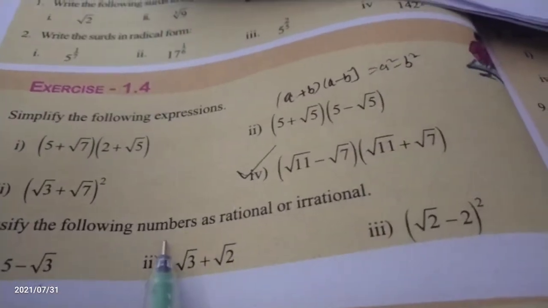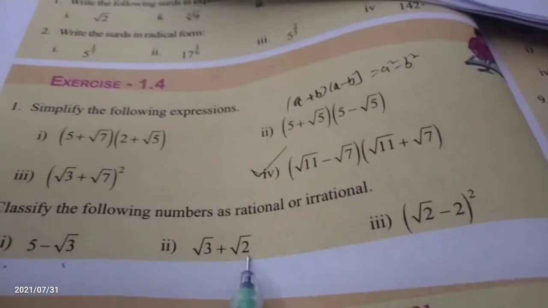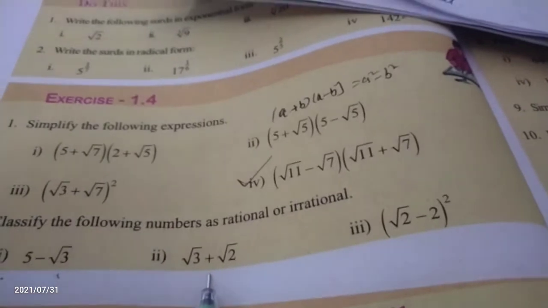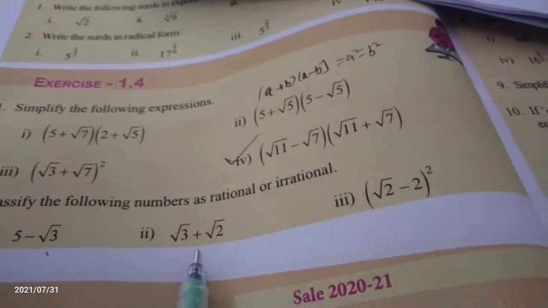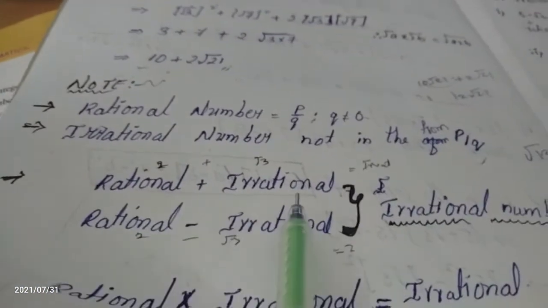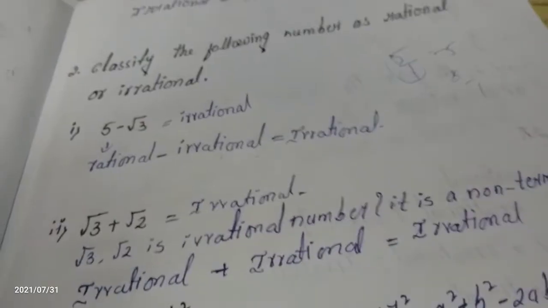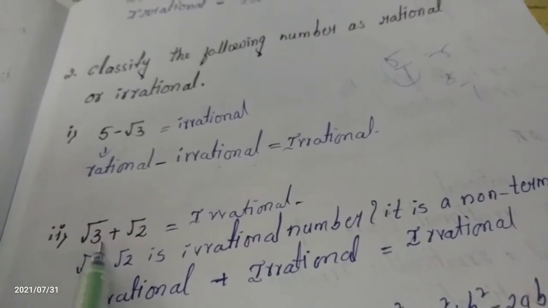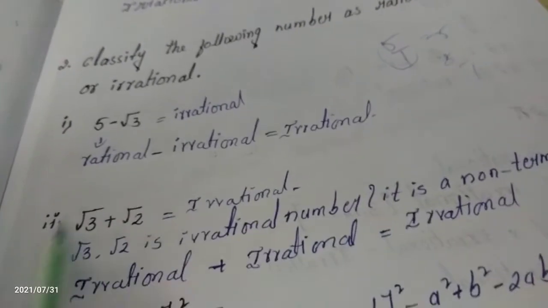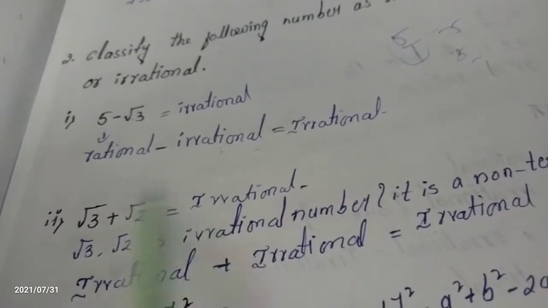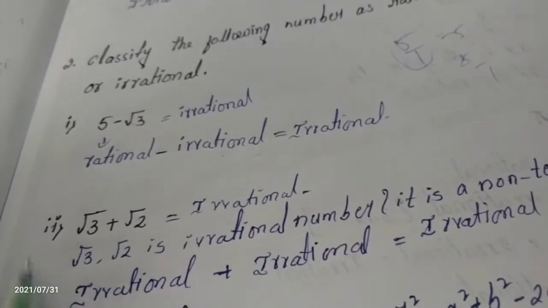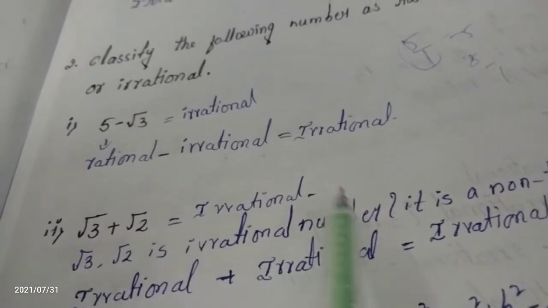What about the second question? Root 3 plus root 2. We have to classify whether this one is rational or irrational. With the help of the note points, a rational plus irrational is irrational. Here is your answer. What is the question? Root 3 plus root 2. I am saying both these numbers are irrational. The total number is irrational. How?